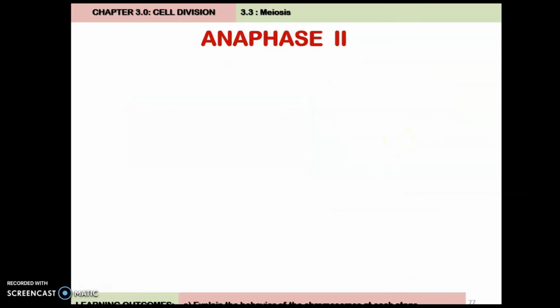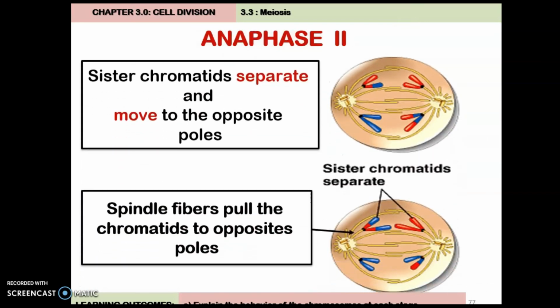After that, in anaphase 2, the event, the microtubule shorten, the centromere split, then the sister chromatid separate and move to opposite pole. Nampak? Sister chromatid separate and move to opposite pole.